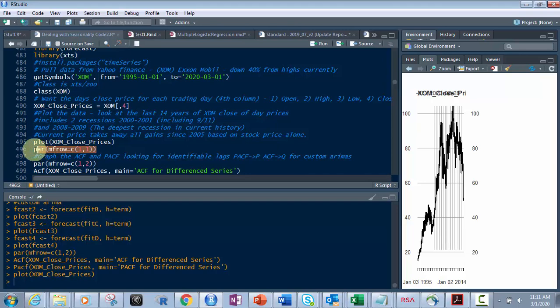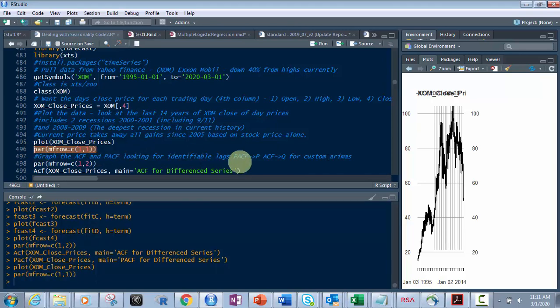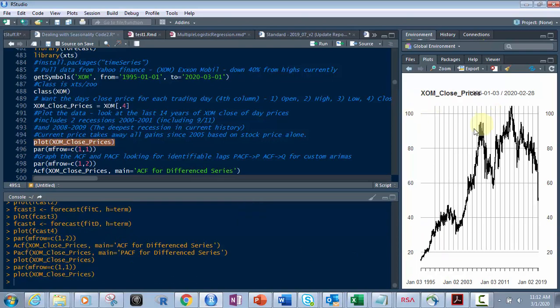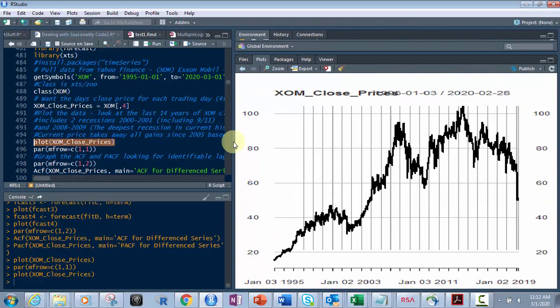So let's reset our graph screen so you can see this better. And see how I did that? Now when I do that, you're not going to see it yet, but it says it right down here, what I just did, 1, 1. And then I'm going to go back and rerun this plot again. Now see how it covers the whole screen? So let's bring this out a little bit so you can see it better.